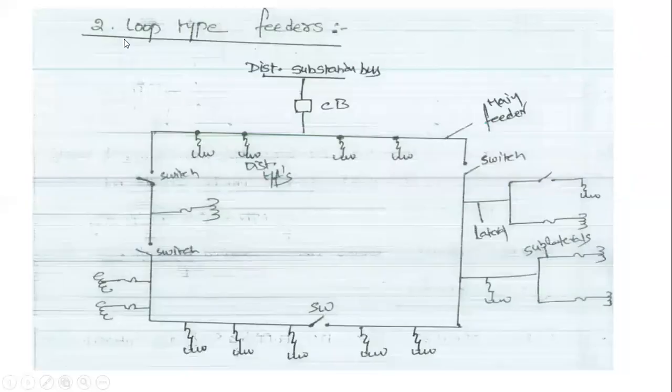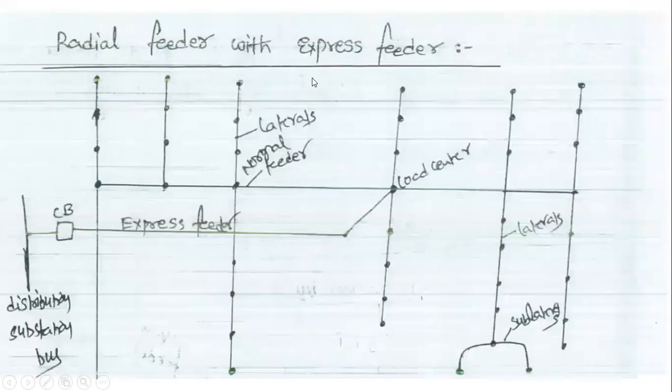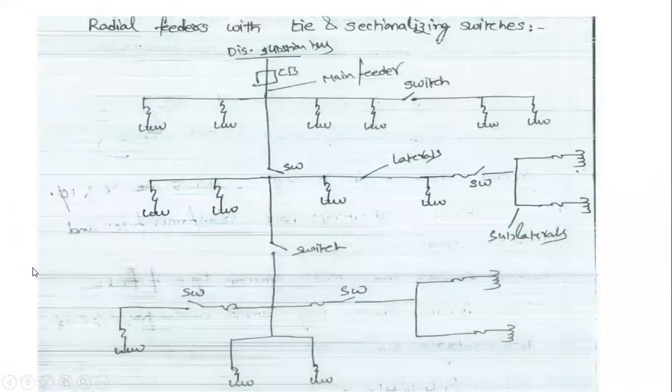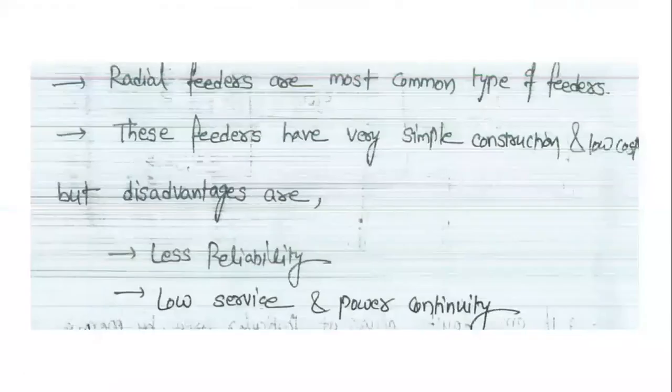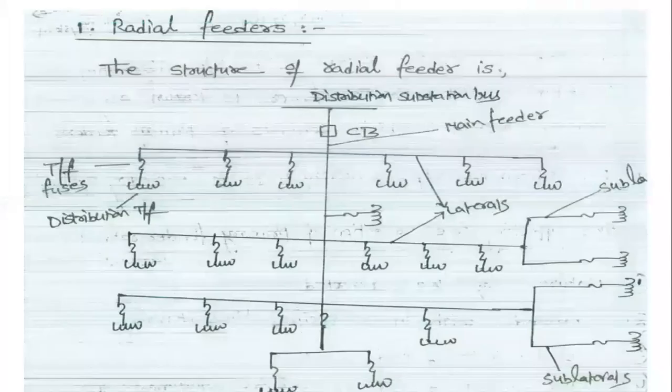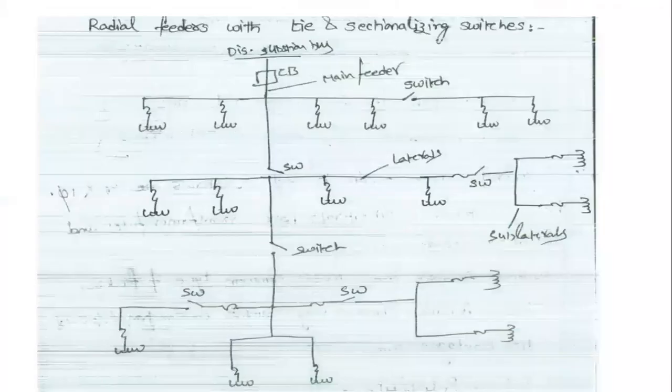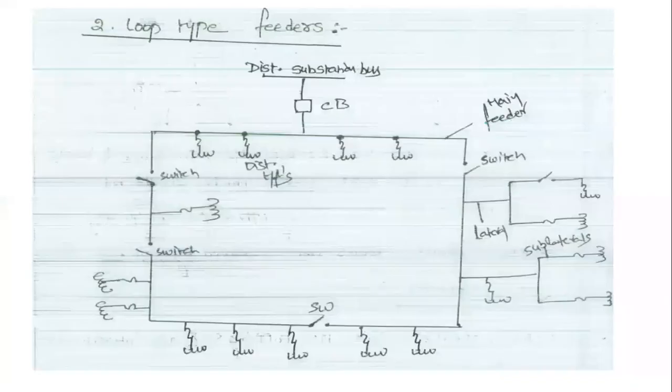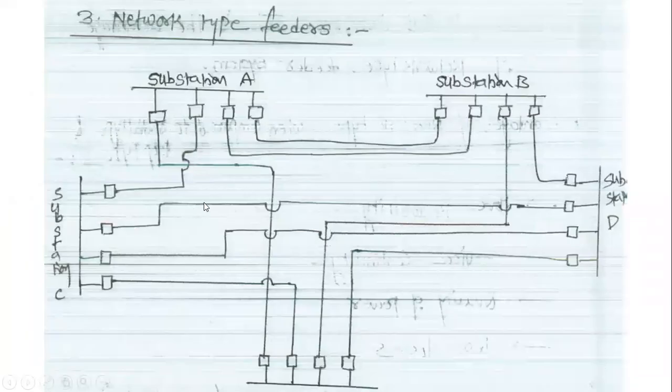In the previous cases we were using only one distribution substation, a single distribution system. But in the primary network type of distribution systems, we are using the network type of feeders with a number of substations.